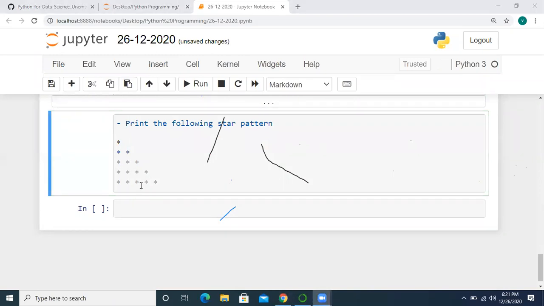So now all of you try to print this star pattern. This is the star pattern you have to print in the program. If you execute the program, I should get this pattern. In the first row, I should get 1 star, then 2 stars, followed by 3, 4, and 5. So all of you try to complete this program.